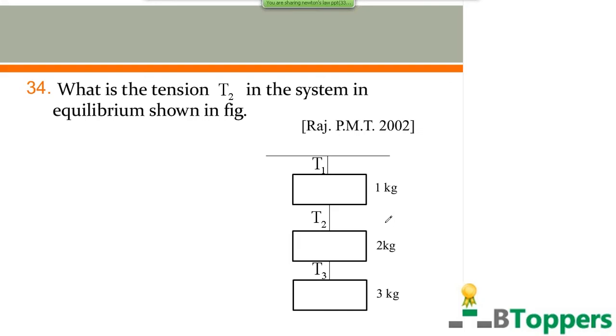To find T1, you can consider all the three blocks which have masses, this is M1, this is M2, suppose M3, as one system. You consider the three blocks and the second and third strings as one system.